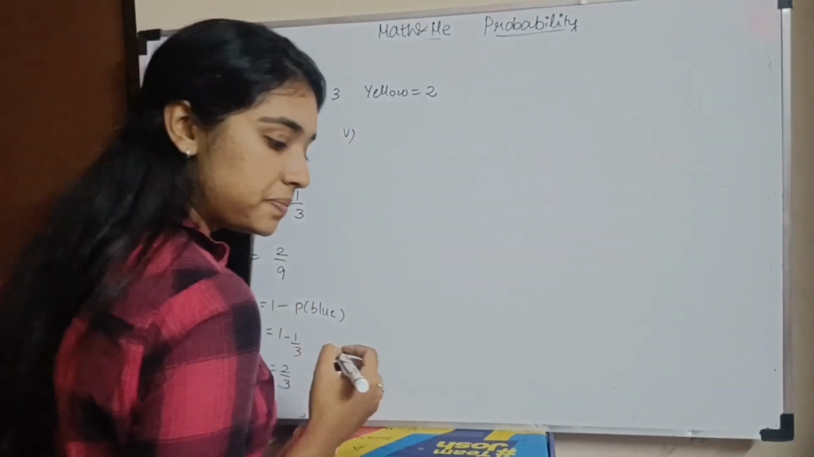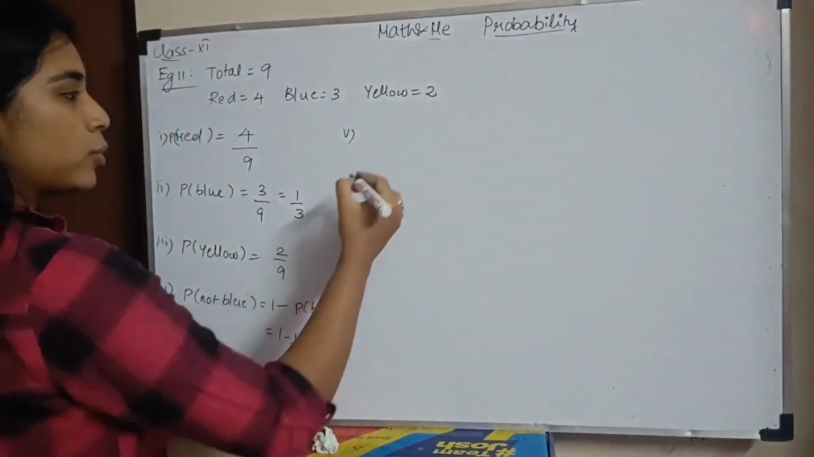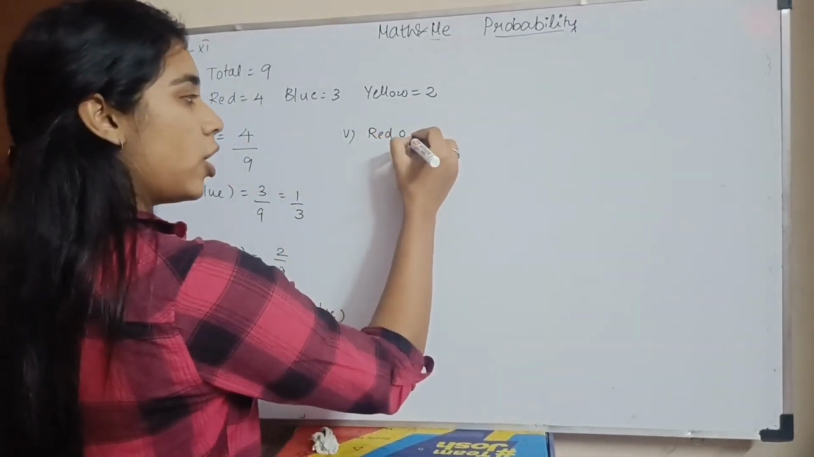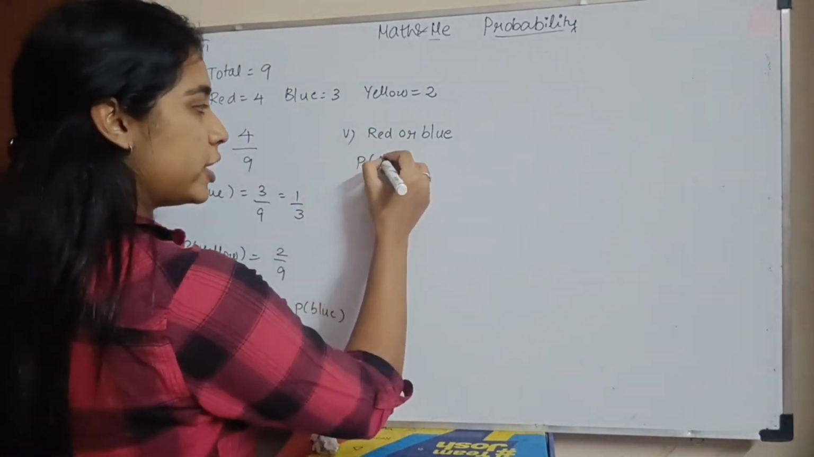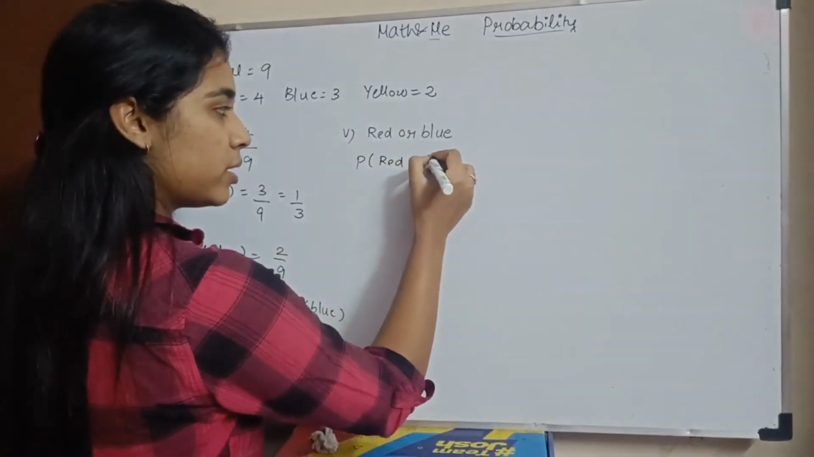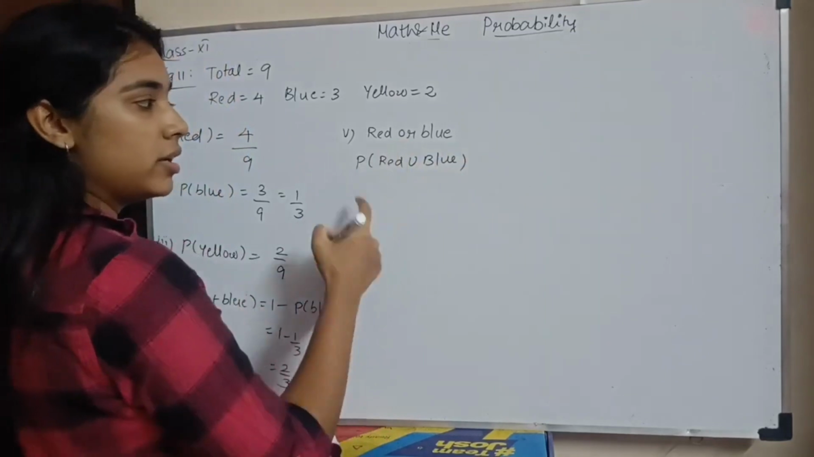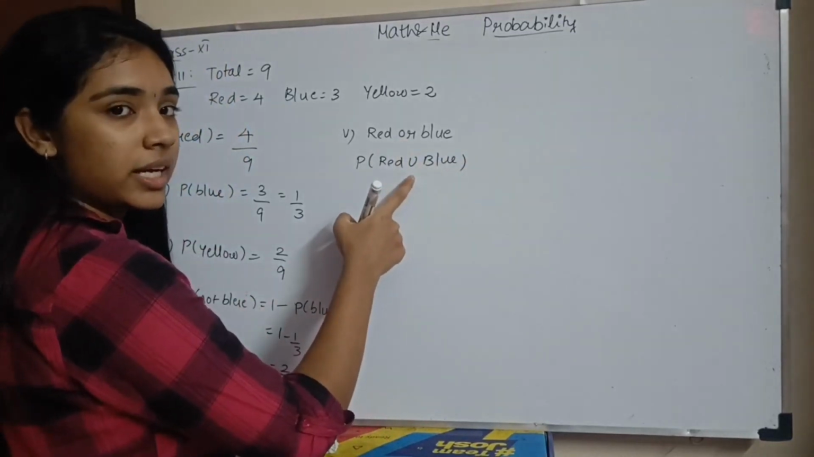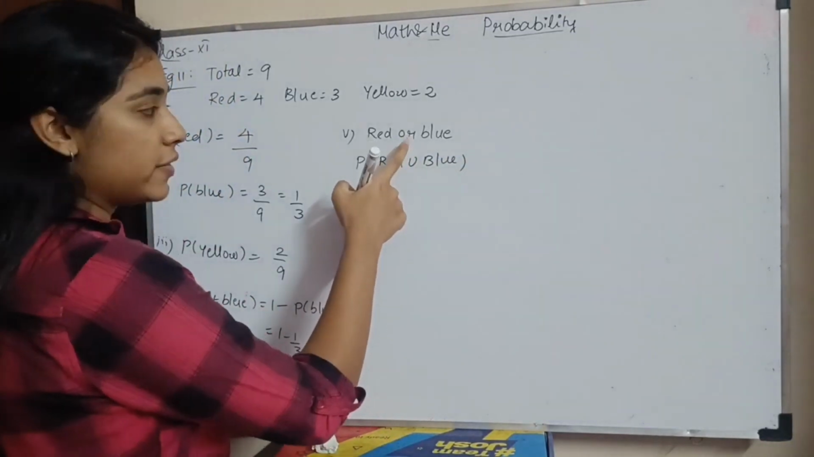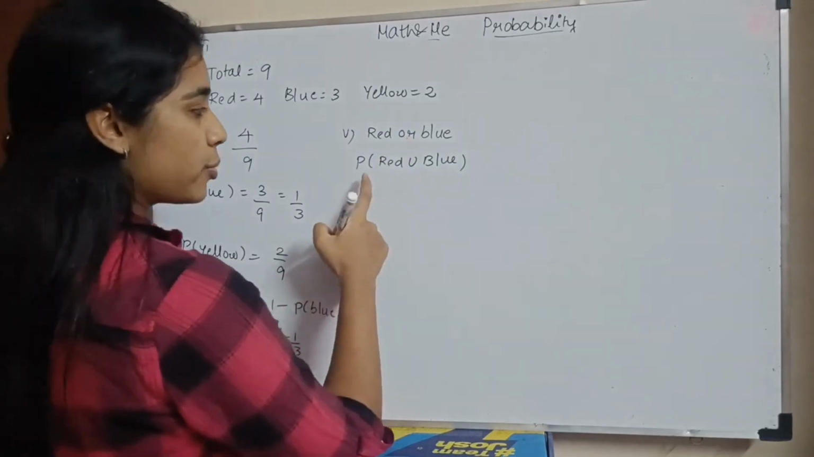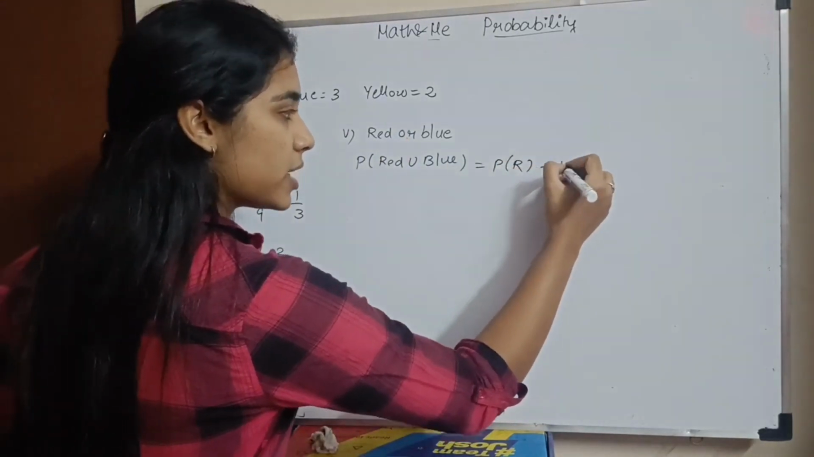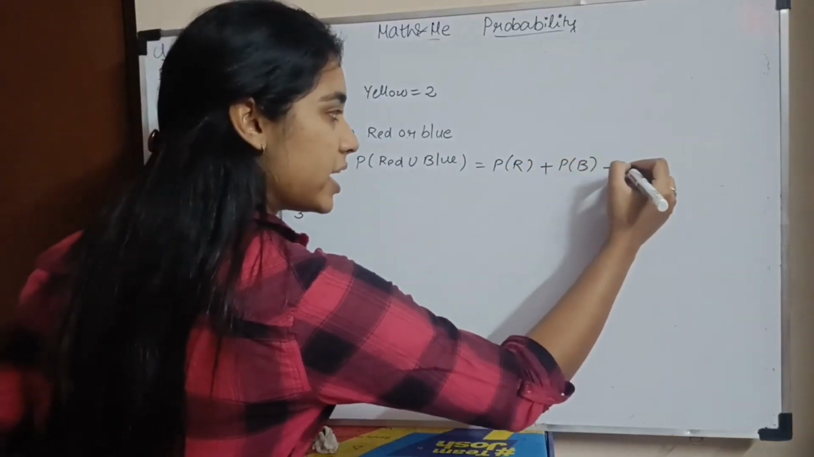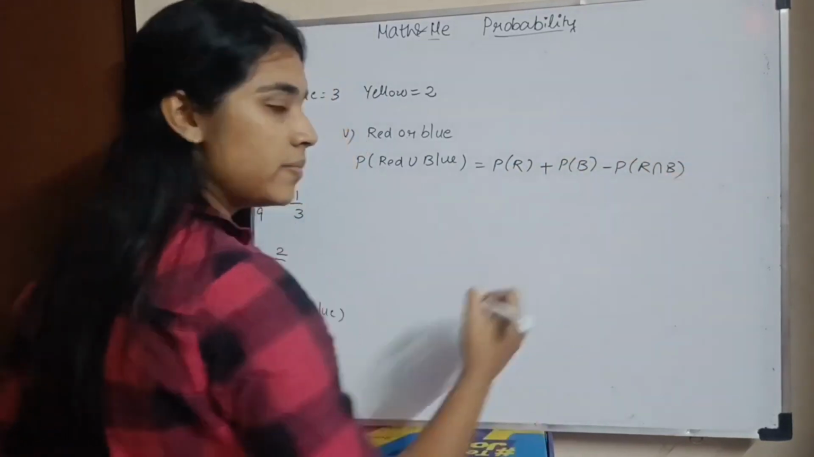Last subsection, either red or blue. So red or blue. So in the terminology, நம்ம setல எப்படி எழுதுவோம்? Probability of red union blue. So when you have or, it is union. Correcta? Intersection இருந்ததுன்னா and இருந்திருக்கும். If it is or, you have a union. So probability of red union blue என்னது? Probability of red plus probability of blue minus probability of red intersection blue.